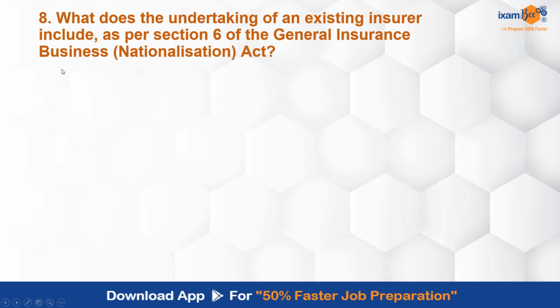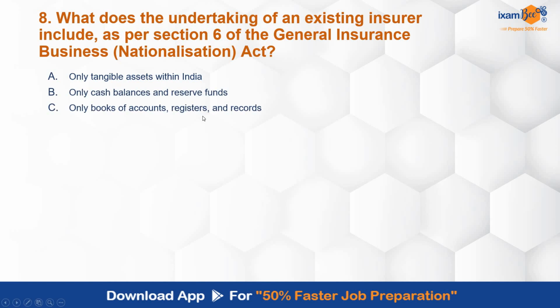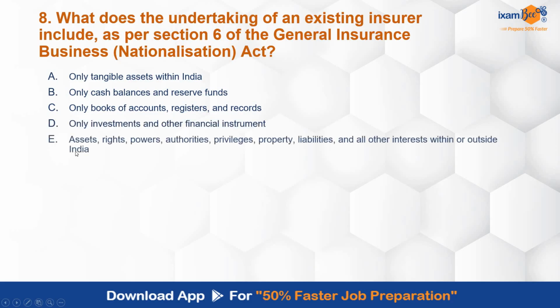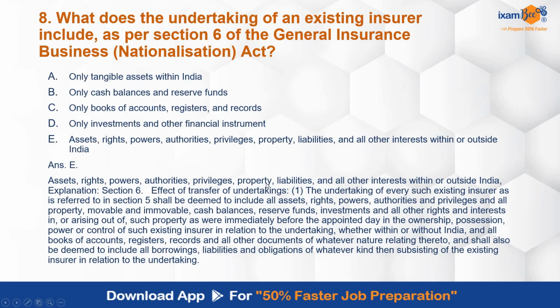What does the undertaking of an existing insurer include as per Section 6 of the General Insurance Business Nationalization Act? Only tangible assets within India, only cash balances and reserve funds, only books of accounts, registers and records, only investments and other financial instruments, or assets, rights, powers, authorities, privileges, property, liabilities and all other interests within or outside India. Correct answer is E only. Assets, rights, powers, authorities, privileges, properties, liabilities, and all other interests within or outside India are covered under Section 6.